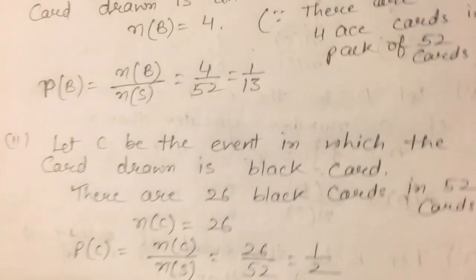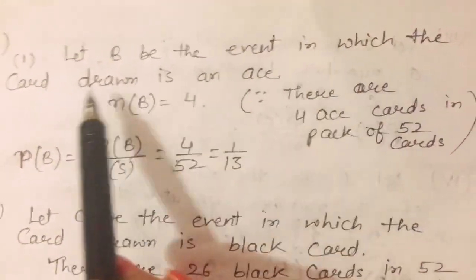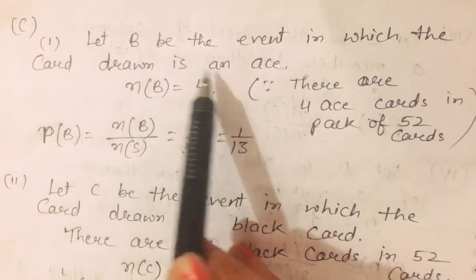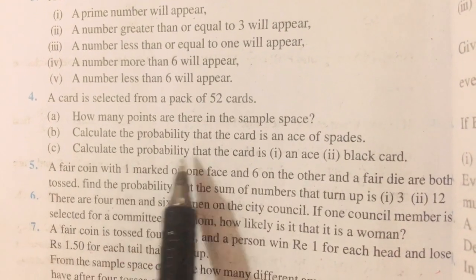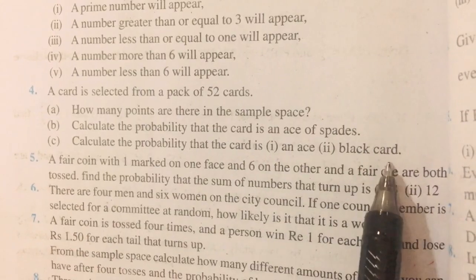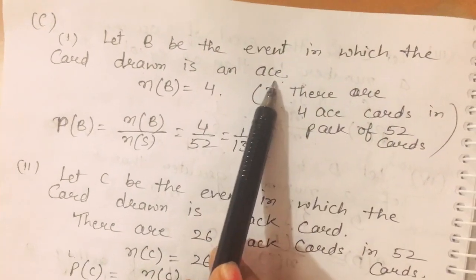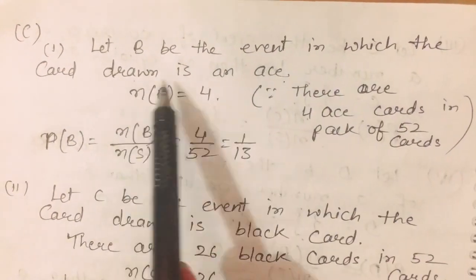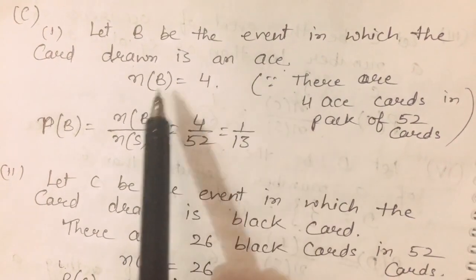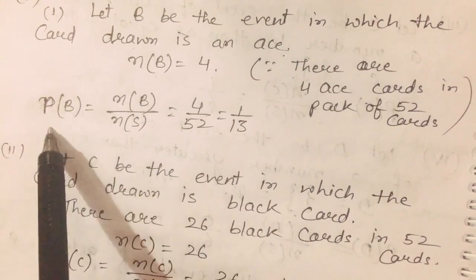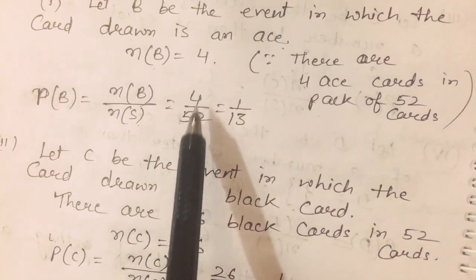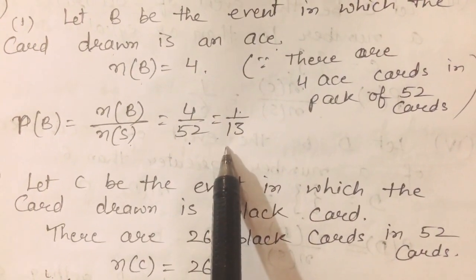Now come to the next. Let B be the event in which the drawn card is an ace. In the third part, calculate the probability that the card is an ace or a black card. Firstly we will find the first part, the ace card. We know that there are 4 ace cards. So B is the event in which the card drawn is an ace. The number of elements in B is 4, meaning 4 ace cards, and the total is 52. Then what is the probability of B? N(B) upon N(S). N(B) is 4 and N(S) is 52. The probability is 1 upon 13.